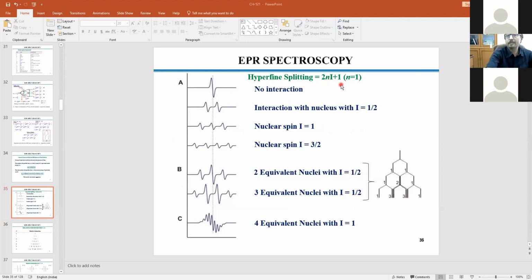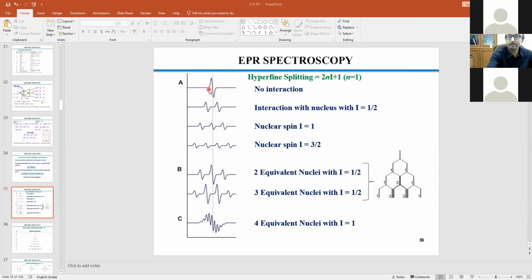Now 2NI plus 1, that is the total number of lines one could expect out of it. Now let us consider N equal to 1, say nitrogen. And if I consider there is no interaction, only one atom with no nuclear spin, and one electron is residing on any atom, either metal or your organic molecule having 1 unpaired electron, then you will be getting one line.